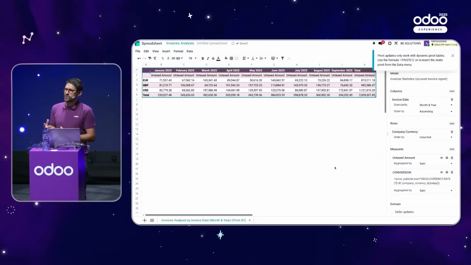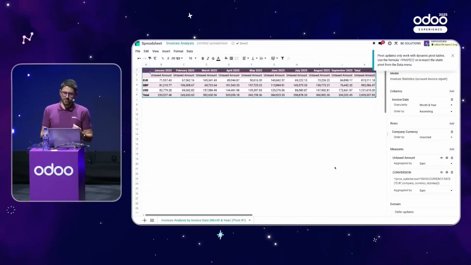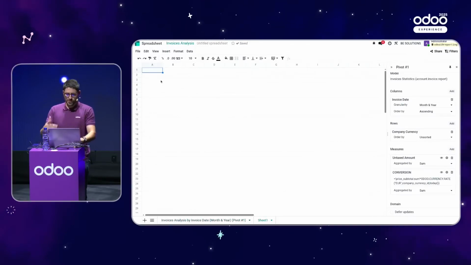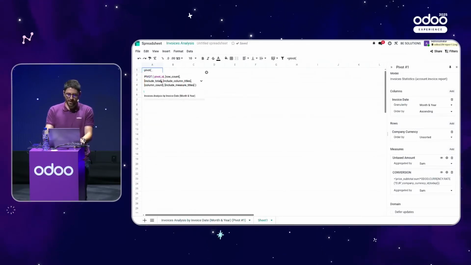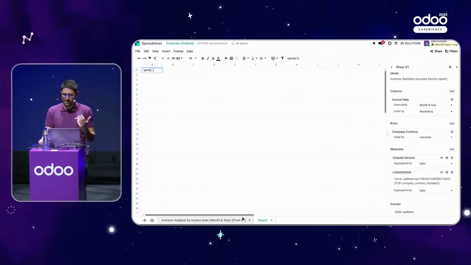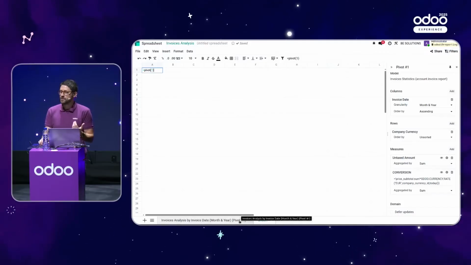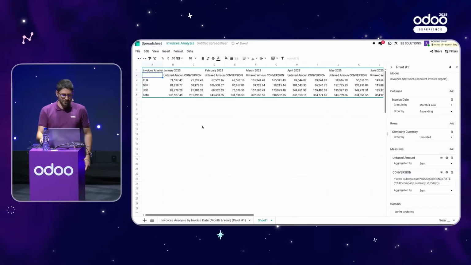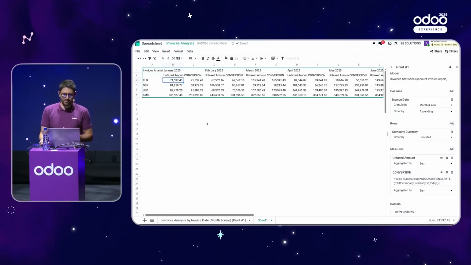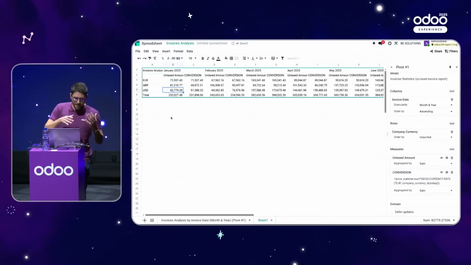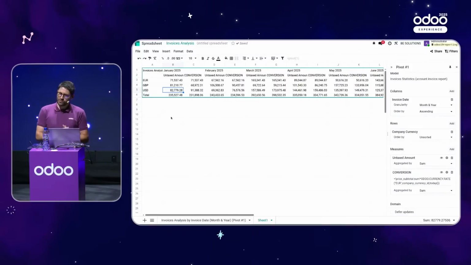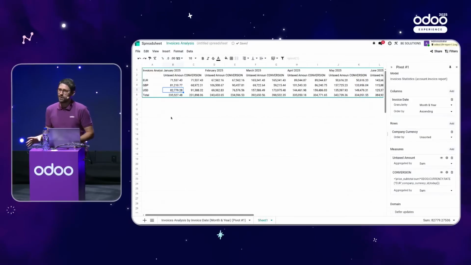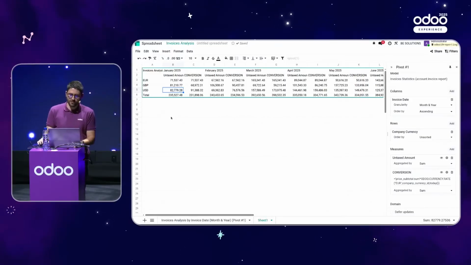So now when you create a new measure, you need to create what we call a dynamic pivot table. You have the blue message mentioning that. So how to proceed? You create a new sheet there, and you will use the formula pivot 1. Why is it 1? Because that's the ID of my pivot table that you can see in the name. And when you do that, you see that automatically Odoo retrieves the conversion amount. So far, so good. Euro stays euro for sure. But for example, in USD, in the original report, it was around 82,000 euros, and now I know that, in fact, it was $91,000. So that's cool. I retrieved the original amount in foreign currency.